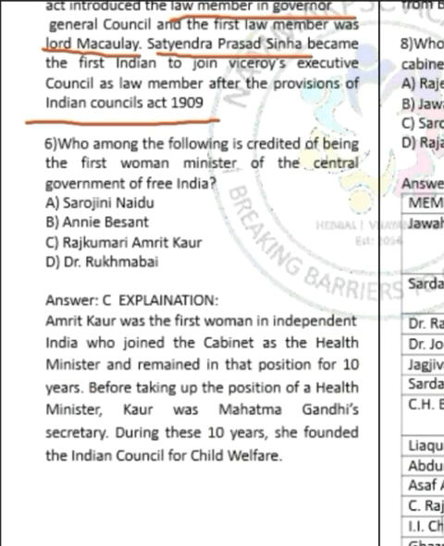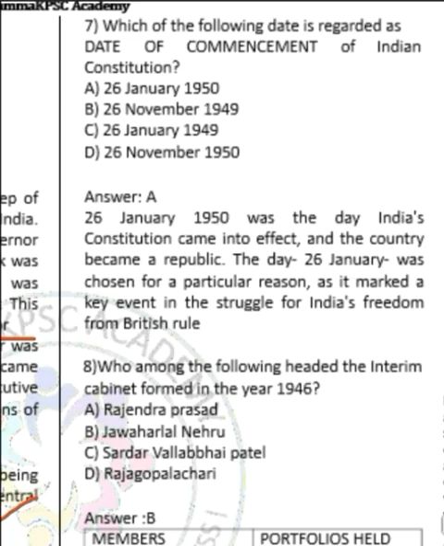Moving on to question number 6. Here there are names of 4 women. The question is asking who was the first woman minister of the central government of Free India. Correct answer is option C, Rajkumari Amrit Kaur. Rajkumari Amrit Kaur became the health minister of the first free cabinet of the Indian government, and she held this portfolio for 10 years.